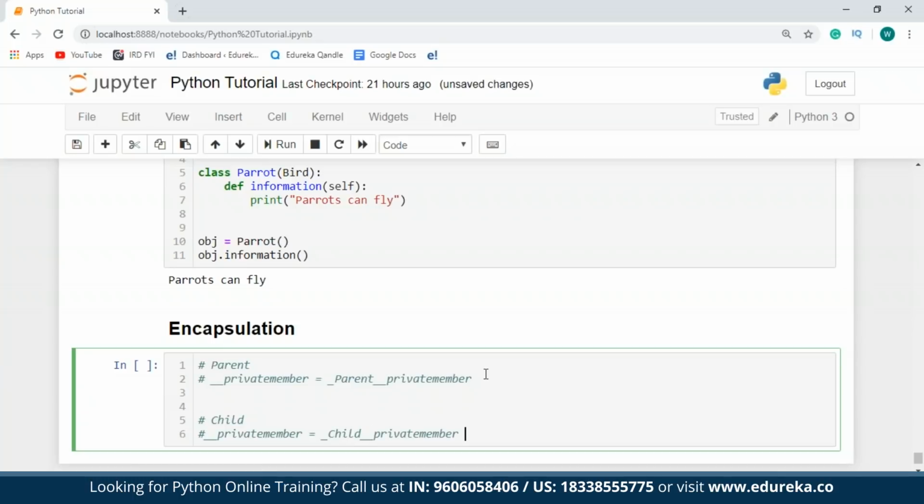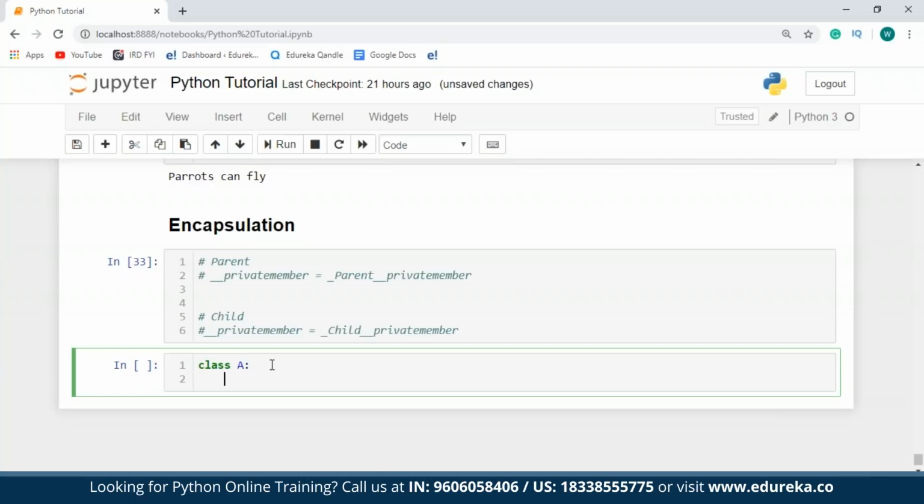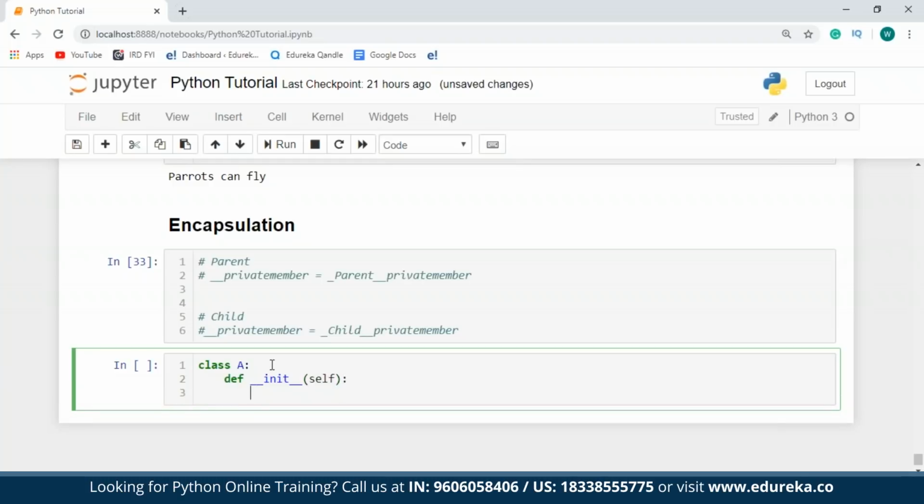So I hope you guys are getting this. The names of members preceding with a double underscore are mangled such that you have an underscore followed by the name of the class and then the name of the member that has a double underscore. So what I'm going to do over here is I'll define a class, say A. And within this, I'll call the init method. Through this init method, I'm going to invoke the so-called private method. So therefore, I'll have self.__hi. The name of my method is hi.